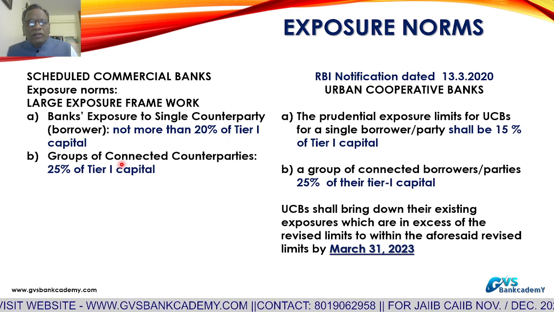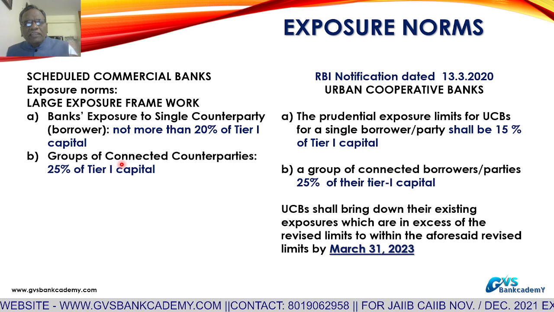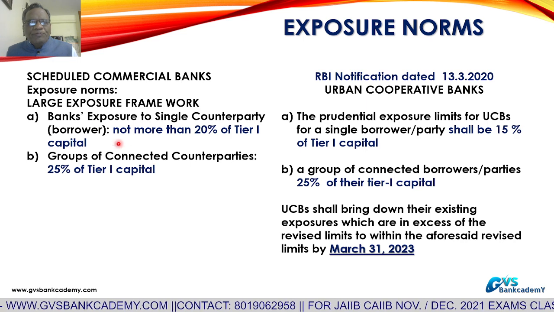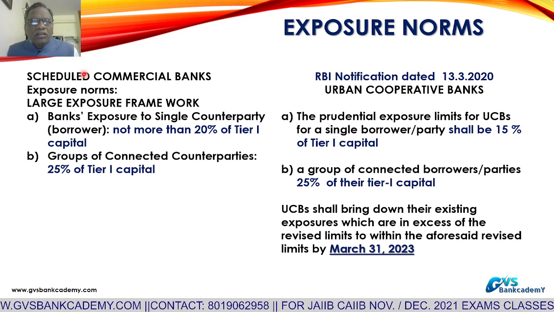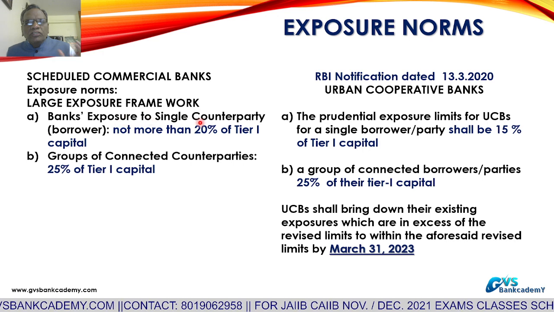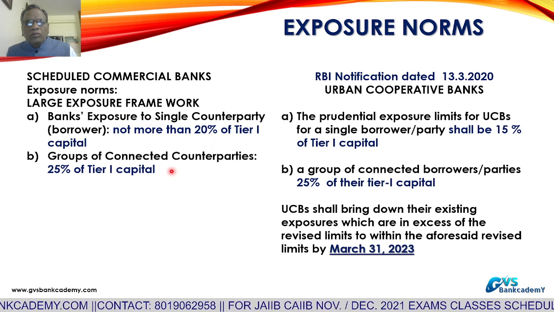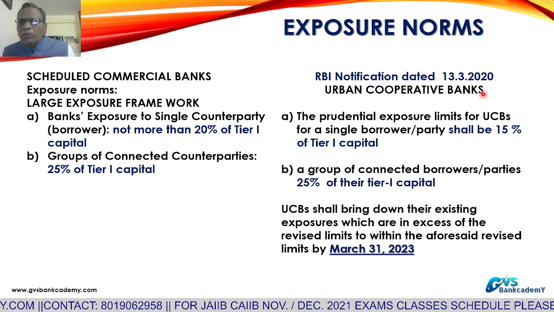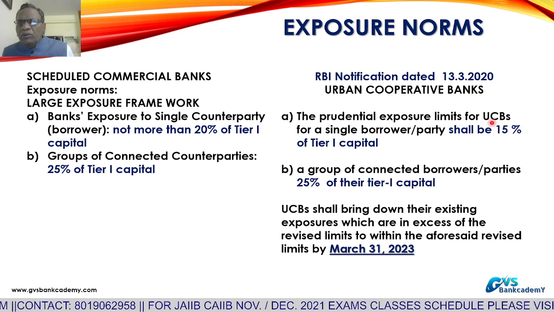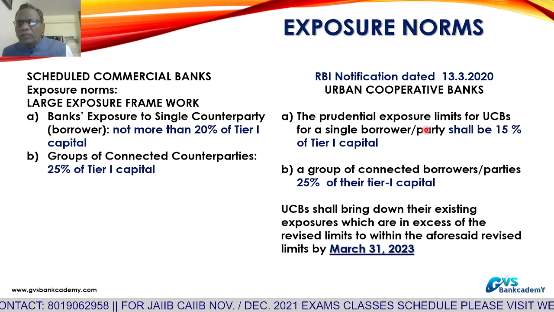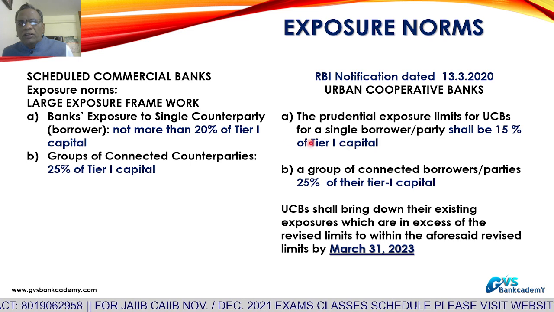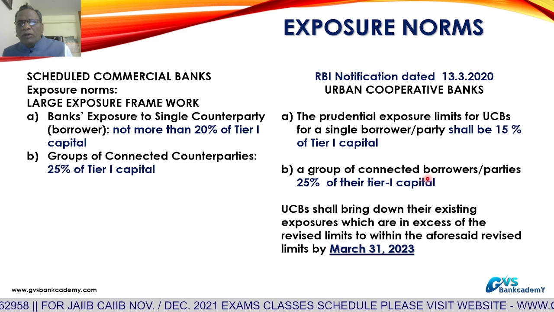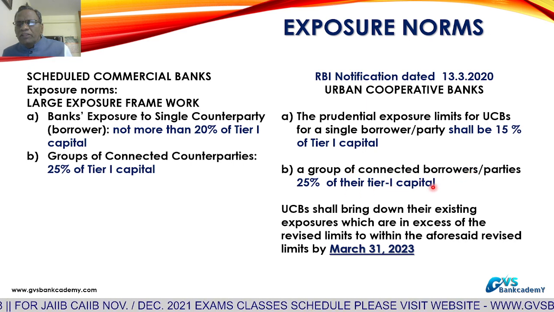Group company: how much exposure can a bank take to a group company? 25% of the Tier 1 capital of the bank. This is for scheduled commercial banks: exposure to a single borrower 20%, to a group borrower 25% of Tier 1. Coming to urban cooperative banks, the prudential exposure limit to a single borrower, single party, is 15% of Tier 1. Here commercial banks 20%, urban cooperative banks 15% of Tier 1. Group of connected borrowers, 25% of Tier 1 capital.